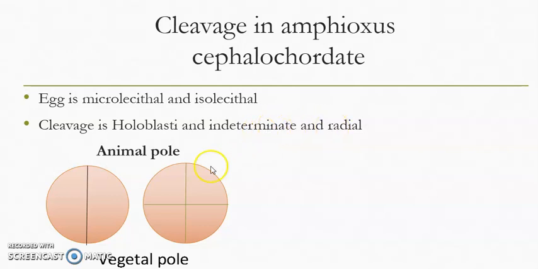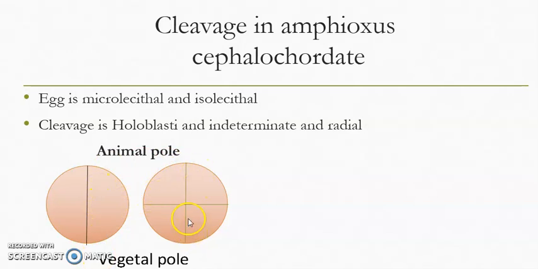Radial cleavage, in which the upper layer of cells lies directly over the lower layer of cells. This is the first cleavage. It is vertical, and it results in the formation of two cells. This is the animal pole, this is the vegetal pole. The nucleus is present on the animal pole. The cytoplasm which contains the yolk is called the vegetal pole.